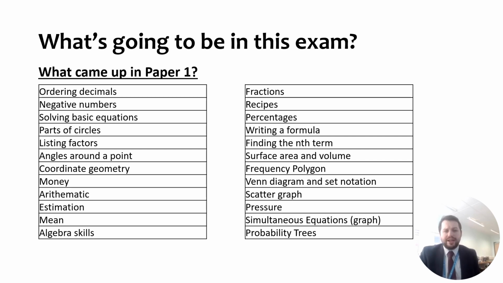Some of the ones that are likely to come up again, I would say, are solving equations, very likely to come up again, angles questions. You're not going to get stuff on arithmetic really, because you're going to be able to use a calculator in the next paper, but certainly your algebra skills, very likely to come up again. And what else on here? I mean, you had a pressure question, but you'll get more compound measures, I'm fairly sure, and you've had some probability, but again, you will get some more probability. You've also had a decent amount of statistics already, but there will still be more coming up in the next couple of papers. So with that in mind, oh, and percentages is the other one. I can't remember if I said percentages. You'll definitely get more percentages questions.